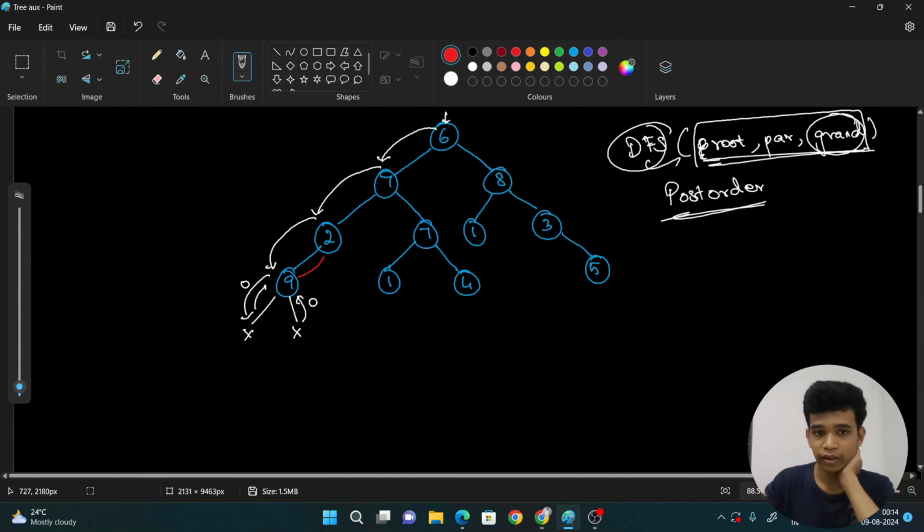So what do I return? What is my left subtree answer? It is 0. Right subtree also 0. Take myself, it is 0 only. I return 0. Okay. Now I go to the right subtree. It also returns 0. Okay.